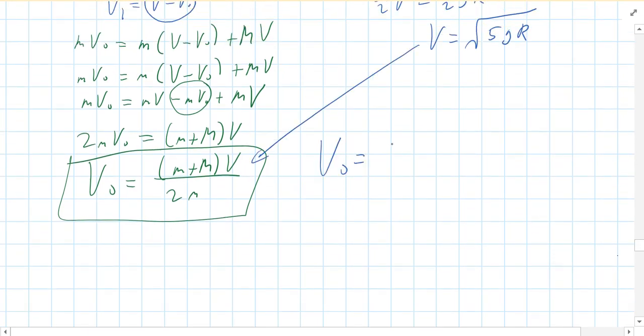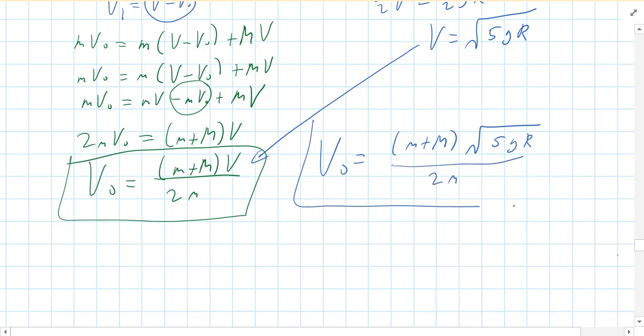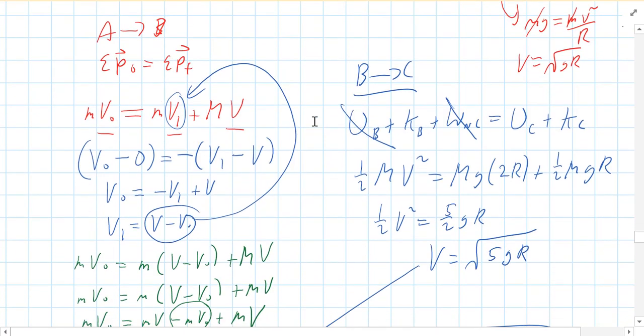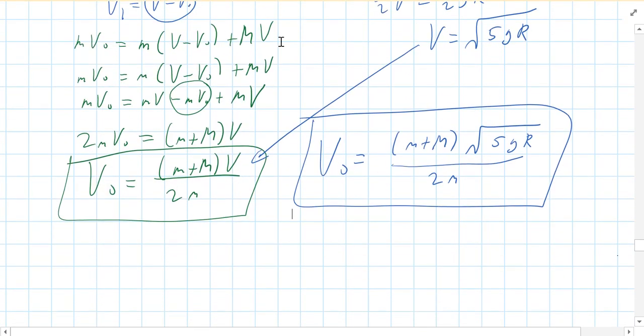So v naught equals little m plus big M, root 5 gr, all over 2 little m. That is the minimum starting velocity of the little dude so that he'll bounce off the big dude and make the big dude go around the loop without falling out of the loop. Now, this might be a problem where if you had numbers, it might be even easier to use the numbers on this, but it's good algebra practice to do this without the numbers.